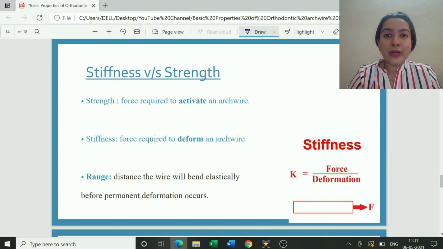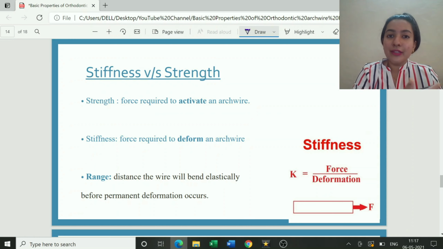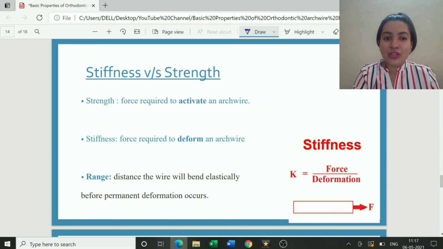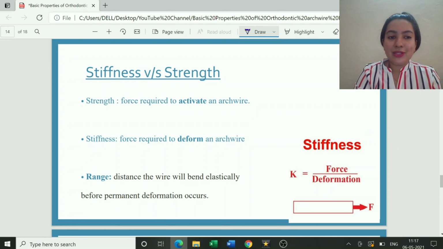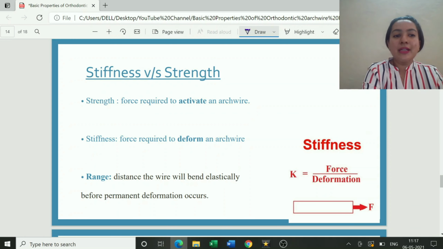To remember the properties of arch wire, to apply them in your clinical arena, to know about it practically, to answer a particular question, you should be able to understand the concept. You should know the definitions of all these things. That is what we are doing here, clearing up the basics. So let us see what is strength.